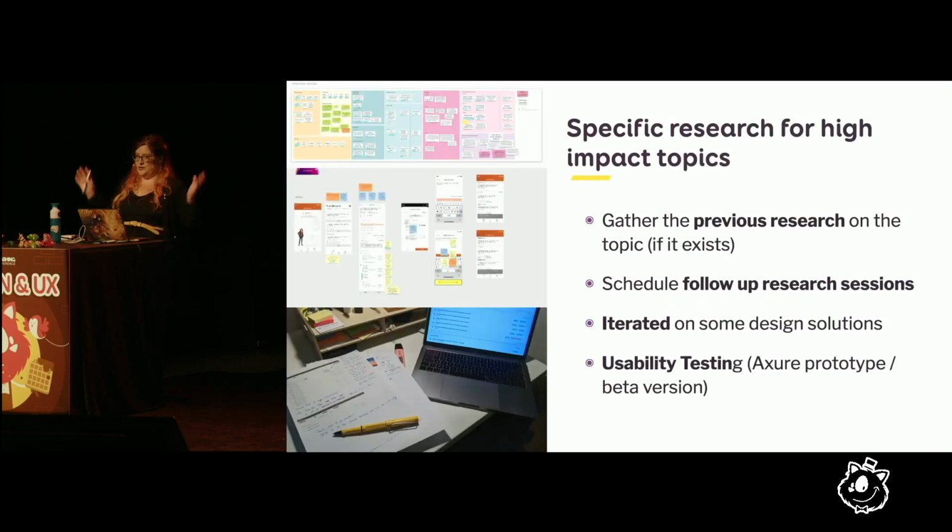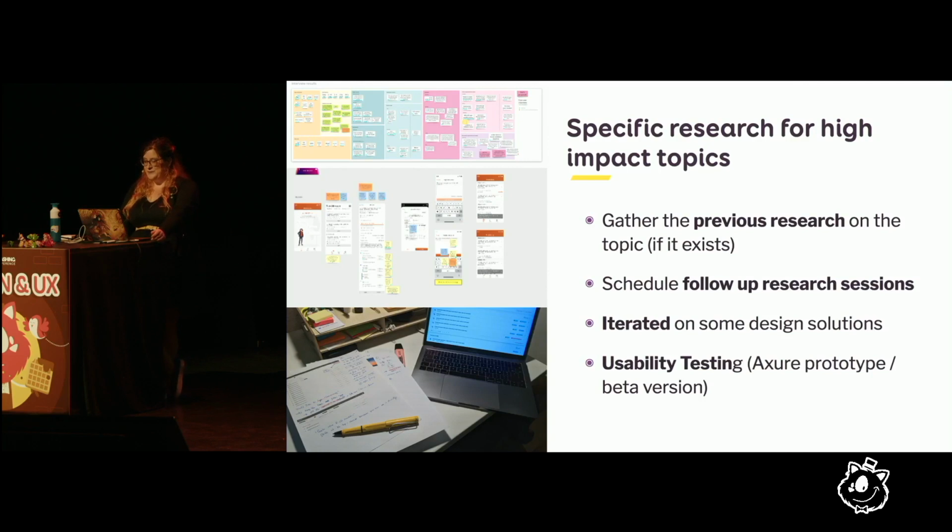And then we do the huge research session for the topics that have high impact, or the topics where we have a lot of doubts, where we're like, okay, we don't know how to do that, we need to figure it out, so we need more data. And here, usually what we do is we gather the previous research, hence my repository in Jira. We try to follow up with some new sessions if we need to with the users, and then we go full in. So we iterate on the design. I discuss with the developer what is technically doable or not. Then I build some prototypes, so usually in Axure. And when it's very, very complex, it's the developer who will do it in a beta version. And then we do usability testing.